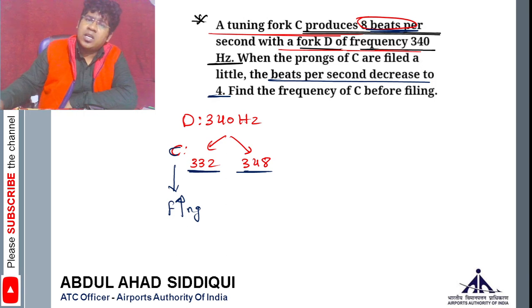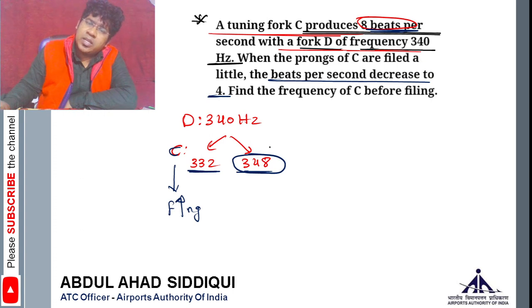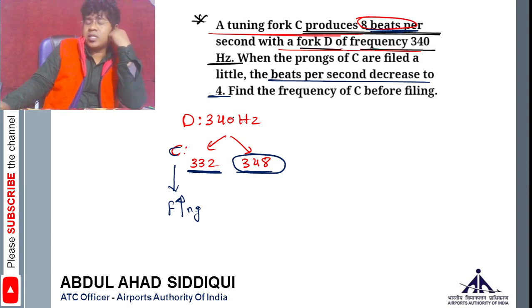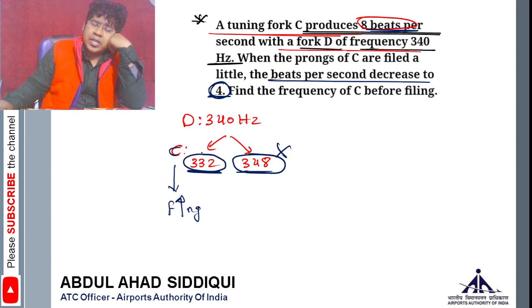So what is the frequency before filing? If 348 is the frequency before filing, then on filing it, the frequency will increase more and the beat will increase. The difference with 340 will increase. But when you take 332 as the frequency before filing, then on filing, the frequency will increase, let's say 332 becomes 336, and then the beat will be 4, right? Beats per second will be 4, right? So therefore you can say 348 is not possible. This is the frequency which can be before filing. So the answer will be 332 Hertz. Understood?